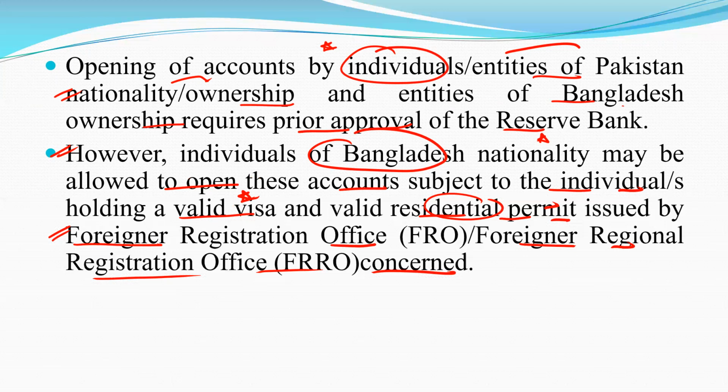Issued by, who can issue this, the question they will ask, I think, in the year 2019. Basically valid residential permit, who can issue this? Basically they can be issued either by the FRO, Foreigner Registration Office, or by the FRRO, Foreigner Regional Registration Office. Clear, depends upon case to case.